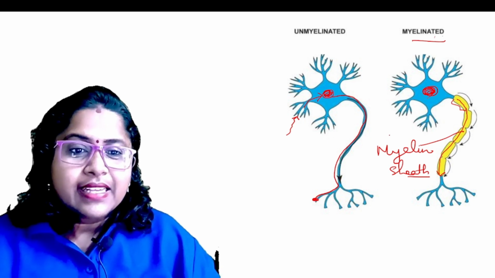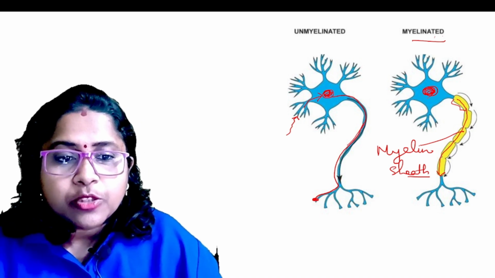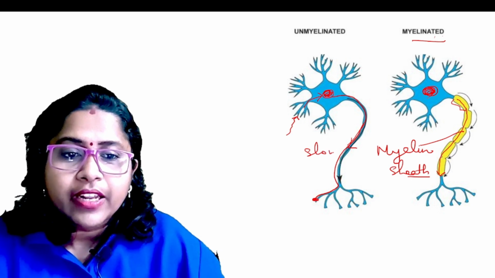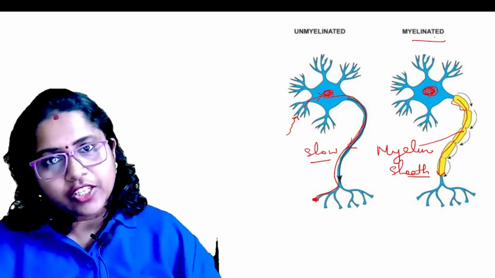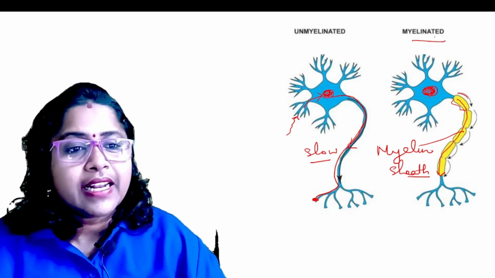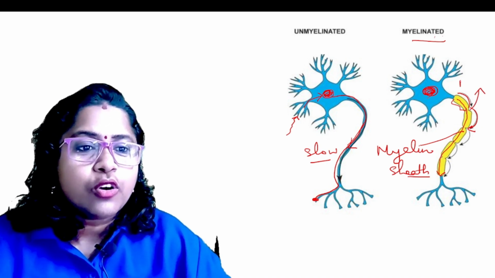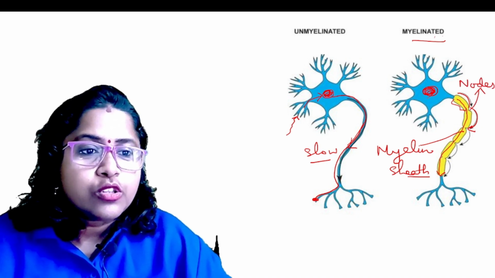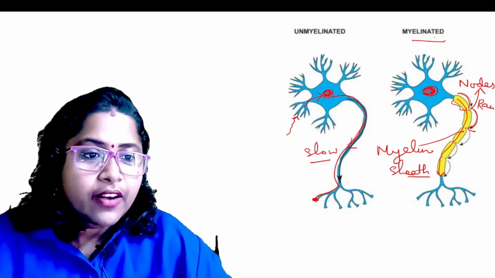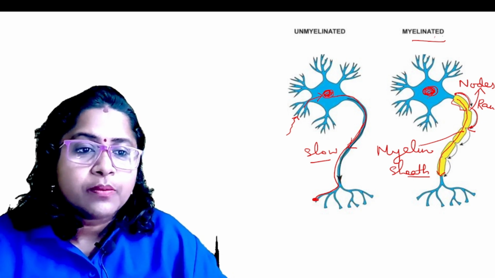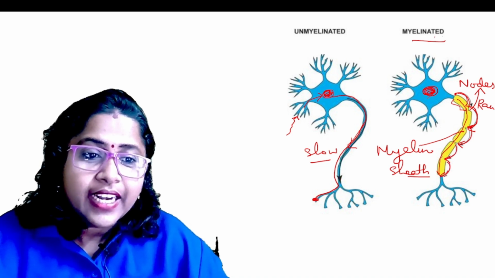In a non-myelinated neuron, the nerve impulse transmission will be very slow. But if the neuron has a myelin sheath, it helps the signals jump from one area to another, and this part is called the nodes of Ranvier. So the signals jump, and this kind of signal transmission is called saltatory propagation.